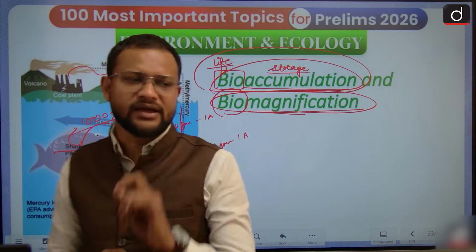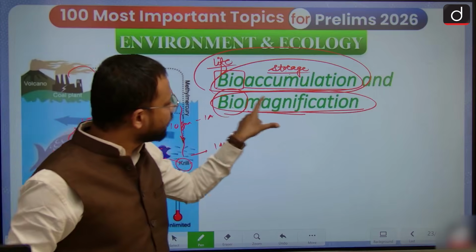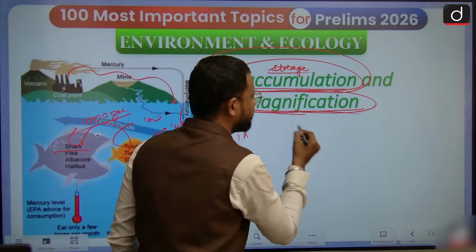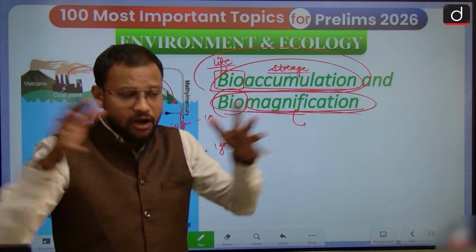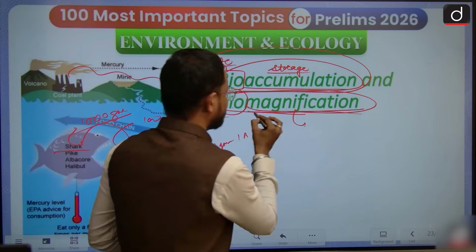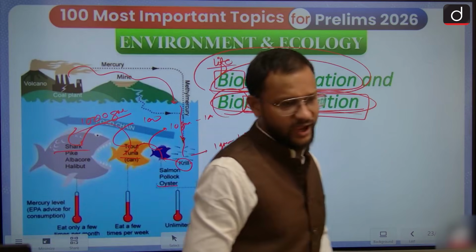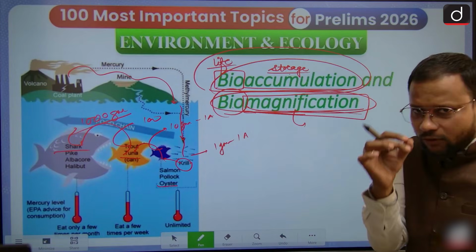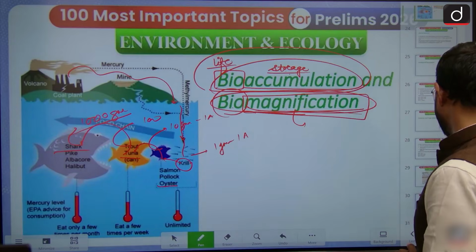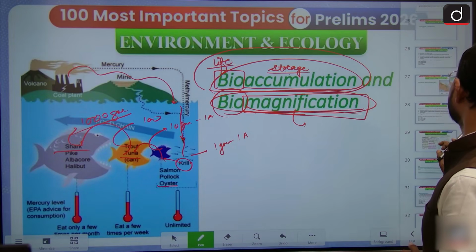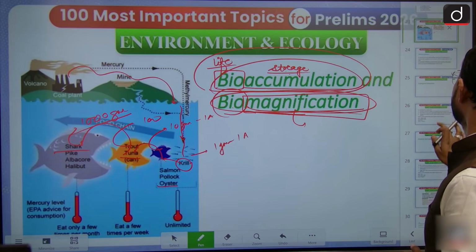When this phenomenon is carried out, that is biomagnification. Magnification means amplify or increase. I hope this concept of bioaccumulation and biomagnification is pretty much clear to you all.